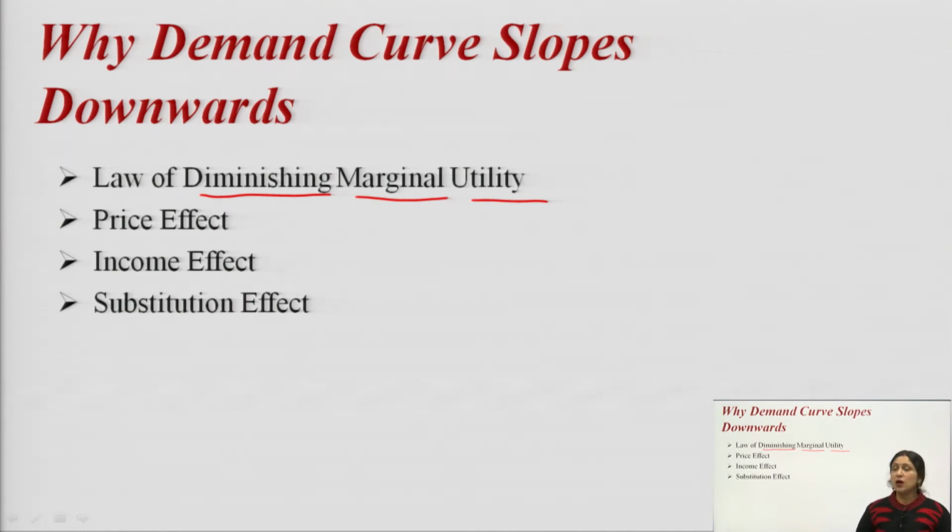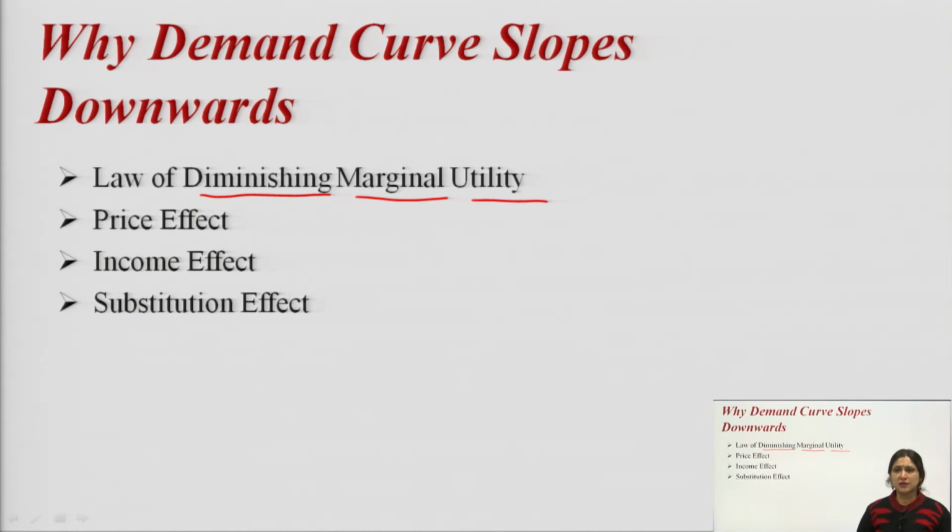So, it means the law of diminishing marginal utility says that as long as we keep on using a product, the satisfaction we are going to get by the use of that particular product keeps on decreasing, and that results in a decrease in demand, and which will result in a downward sloping demand curve. Then comes the second, that is price effect.